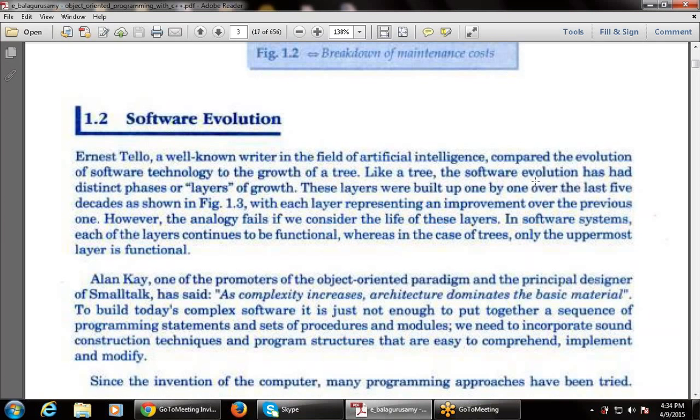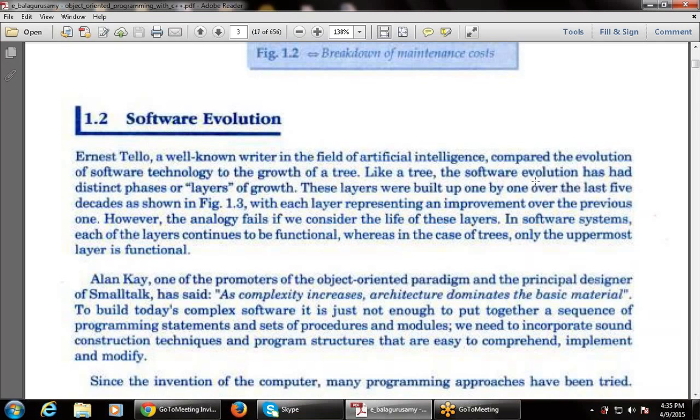Next, figure 1.3. Now we will see what figure 1.3 is. That shows the improvement of software, that is, how any software is built, or what the evolution of software is. That is how software is built from part to part, from level to level, from top to bottom. That is one step, next step, next step, next step. That is how to build the various products. Each layer represents an improvement over the previous one, an increment, an evolution.